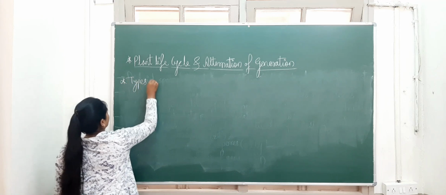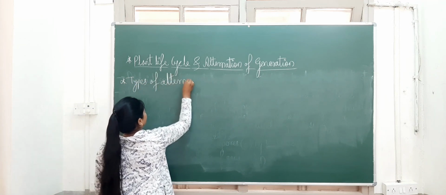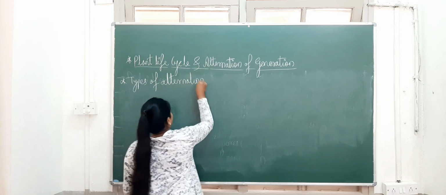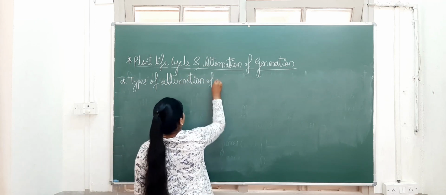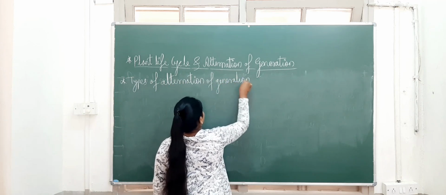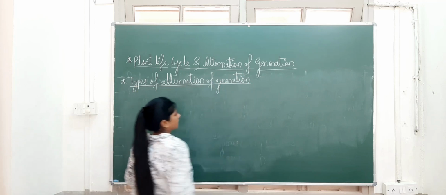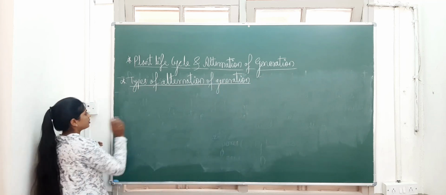Types of alternation of generation. In that, three types are there.